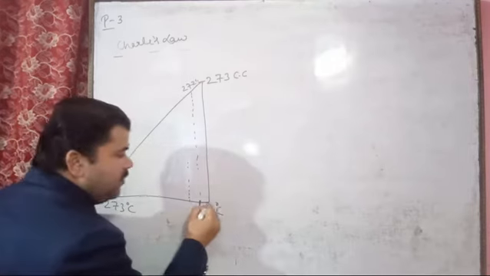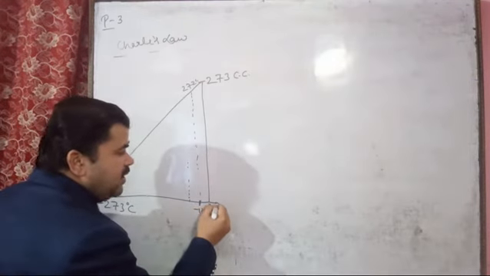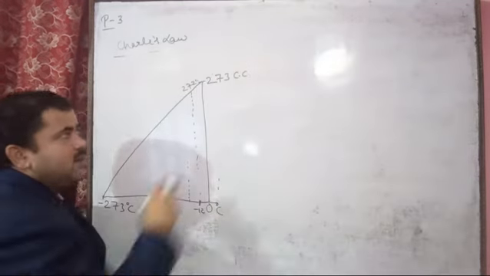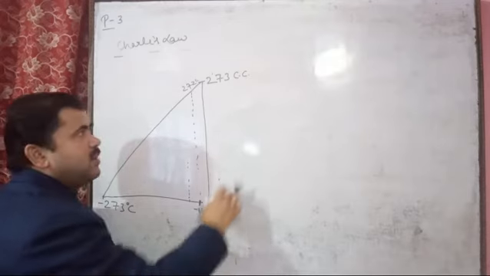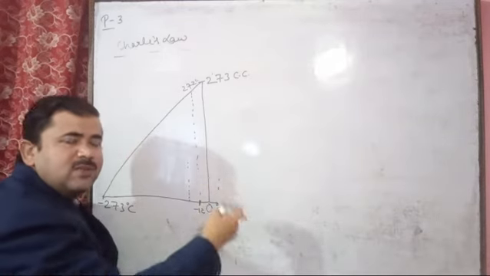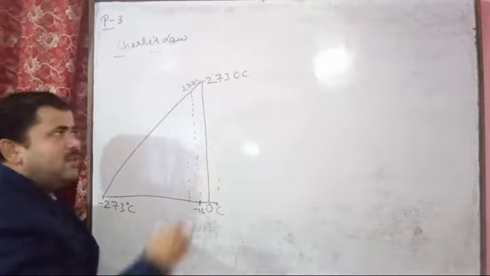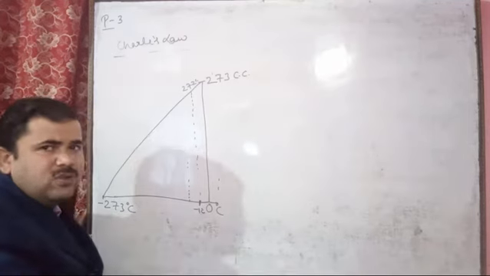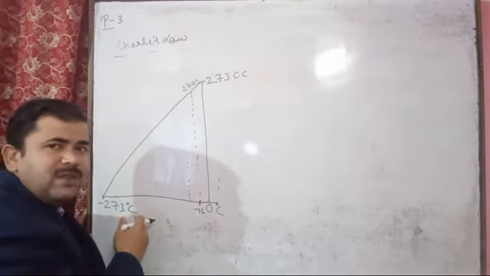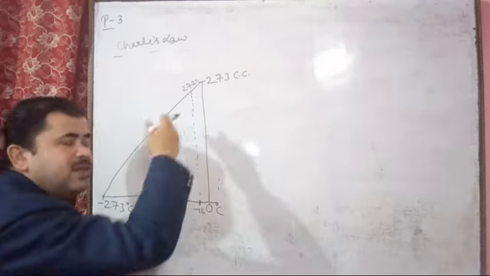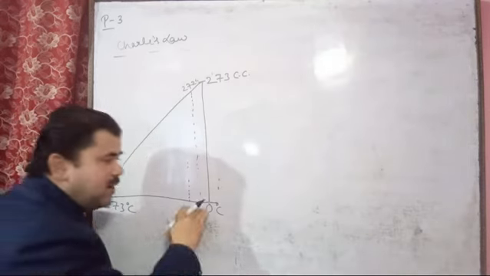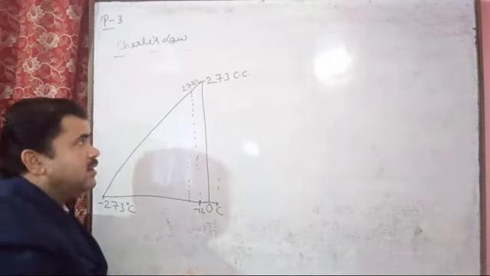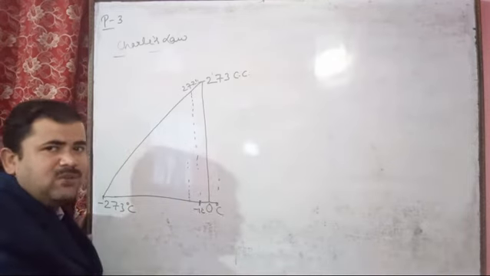In the same manner, if we increase the temperature, if we take 1 degree Celsius, the gaseous volume will be 274, then at 2 degrees Celsius the gaseous volume will be 275, then 276, 277, and so on, meaning the gaseous volume will increase if we increase the temperature. So if we decrease the temperature by 1 degree, the gaseous volume decreases by 1 unit, and if we increase the temperature by 1 degree, the gaseous volume also increases by 1 unit.